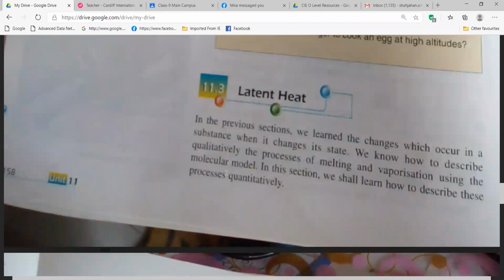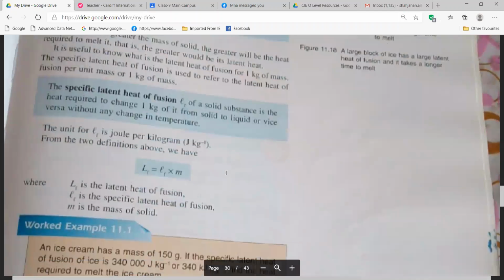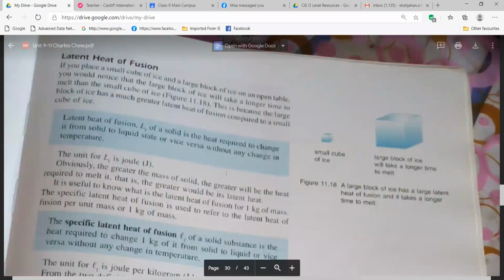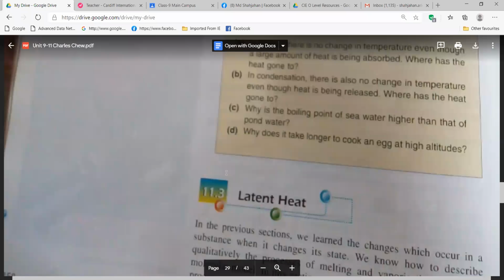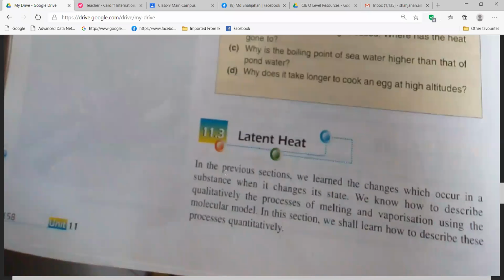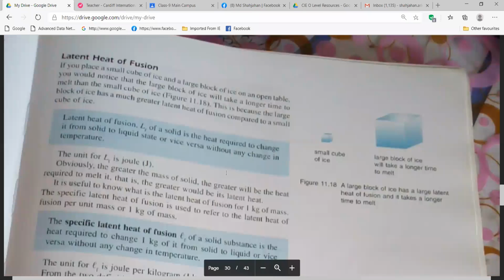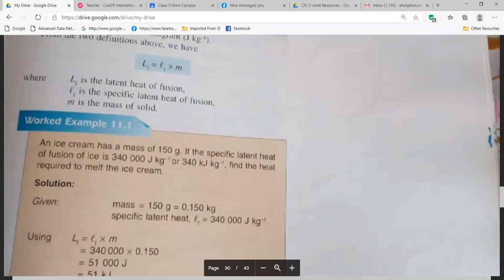Now we have another thing, latent heat. Latent heat we will discuss in our next class. In our next class we will discuss latent heat and also specific latent heat, both. Previously we had heat capacity and specific heat capacity. You can remember, right? Yes, sir. Similarly, here we have specific latent heat. So when we discuss it, you'll get details.